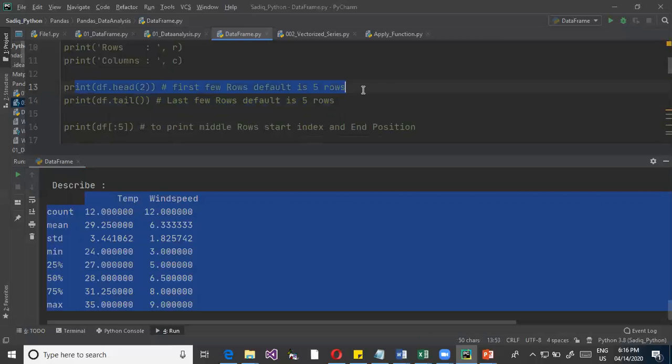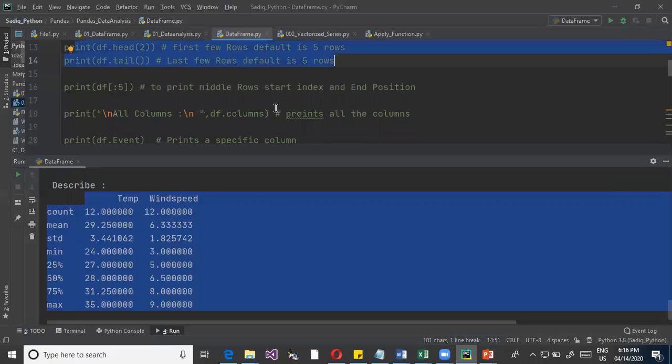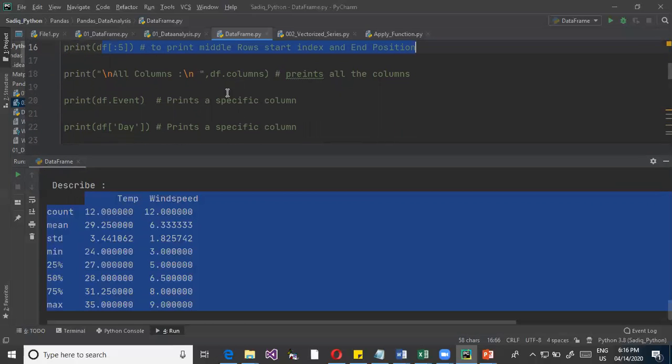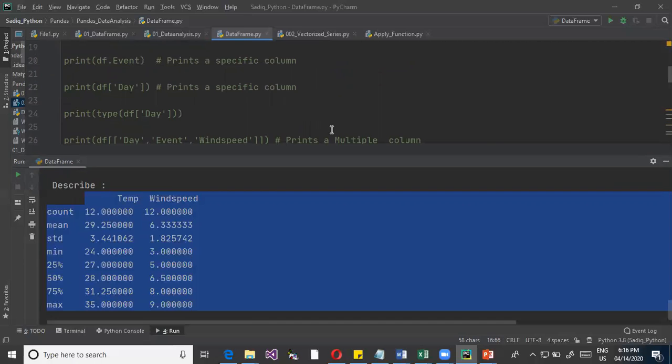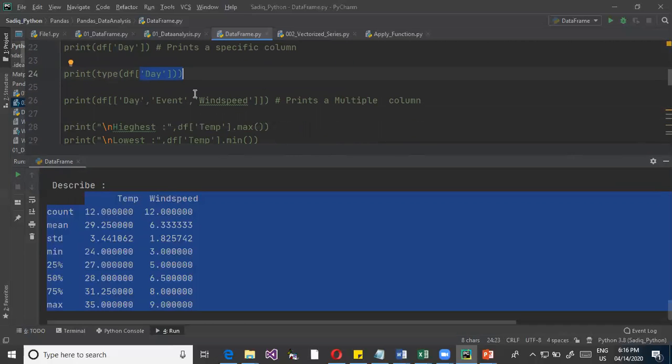I can fetch the data from the top or bottom, or you can do slicing. There is a difference between slicing and subsetting. Slicing is based on a specific position, specific rows, whereas subsetting is based on criteria, where you filter the rows. Not only that, you can also do filtering based on the columns. You can get a single column, or even multiple columns.